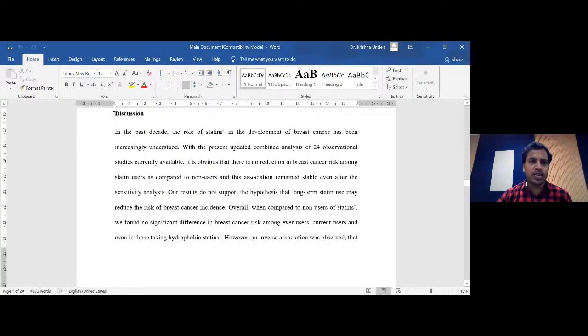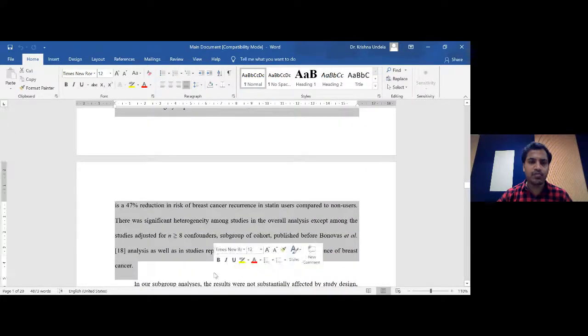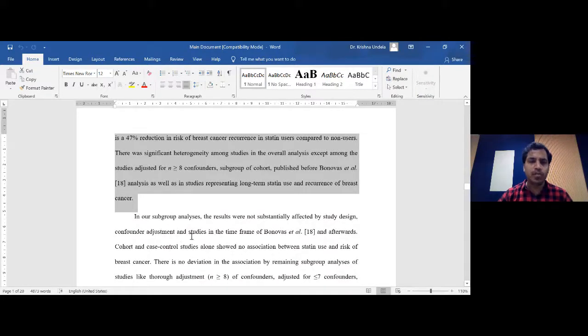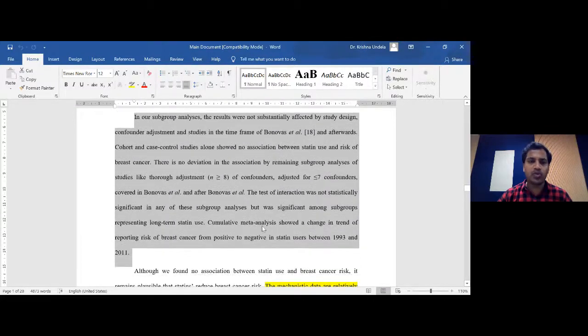So coming to the discussion, I don't think I need to explain it, because all of you may know how to write the discussion for a research article. In a similar fashion for a systematic review and meta-analysis, we write the discussion part, and clearly mention what we found from this article. I think that's what goes in the first paragraph. What additional thing we have done compared to the previous systematic review published in 2005. And also what we found by conducting the subgroup analysis and all the other extra analyses, and what we understood from this systematic review. We explained that in the discussion.